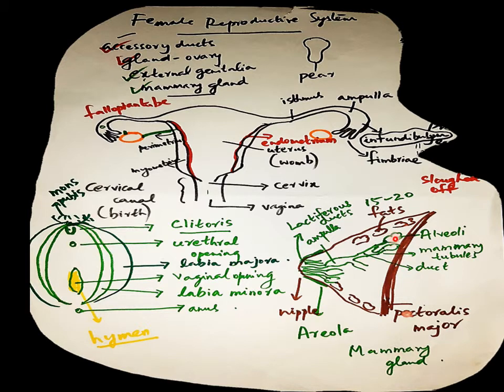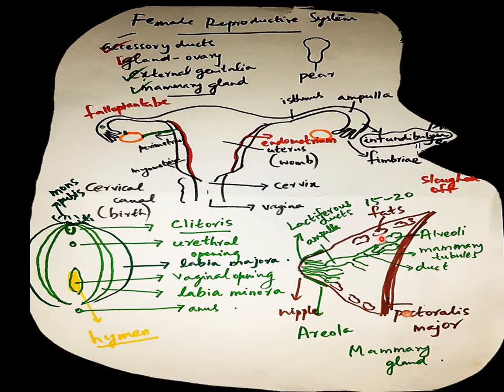At that time, the milk produced in the alveoli drains down the tubules, which are called mammary tubules, and the mammary tubules join together to form the mammary duct. Mammary ducts join together to form a wider portion called the ampulla. Many ampullae join together to form the lactiferous duct, which drains the milk into the nipple, where it is suckled by the baby.